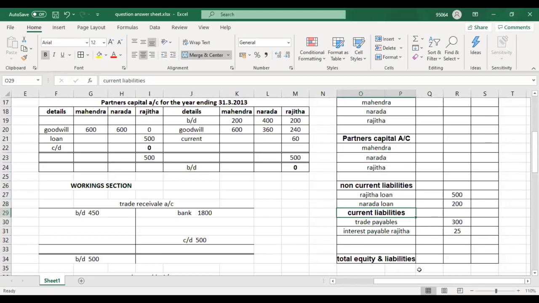Okay, now what does this say? He has provided a loan, and if you can see in non-current liabilities, they have given the interest rate, 5%. What if they hadn't given the interest rate? What should we do? Refer to the Partnership Ordinance.